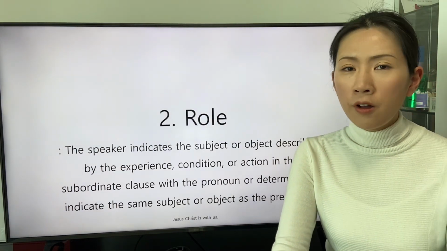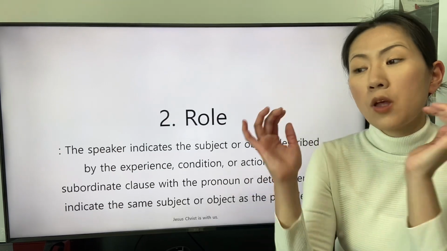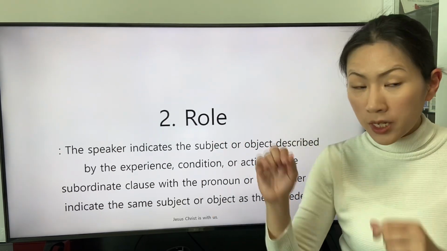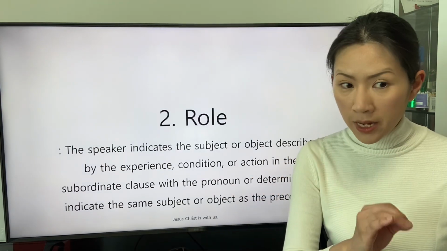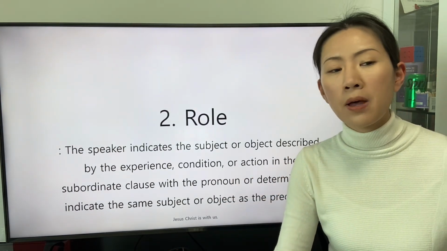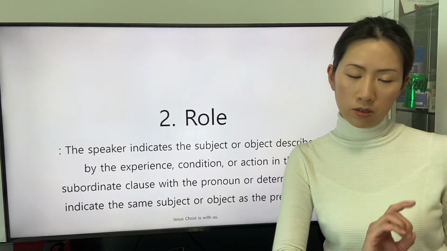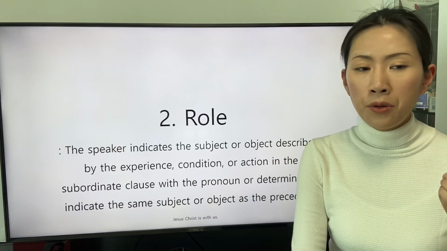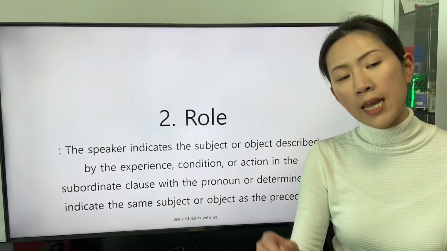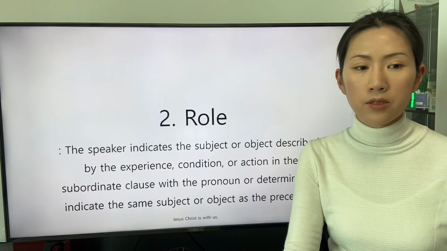The role of the subordinating conjunction to link the subordinate clause as a description is this. The speaker indicates the subject or object described by the experience, condition, or action in the subordinate clause with the pronoun or determiner to indicate the same subject or object as the precedent.